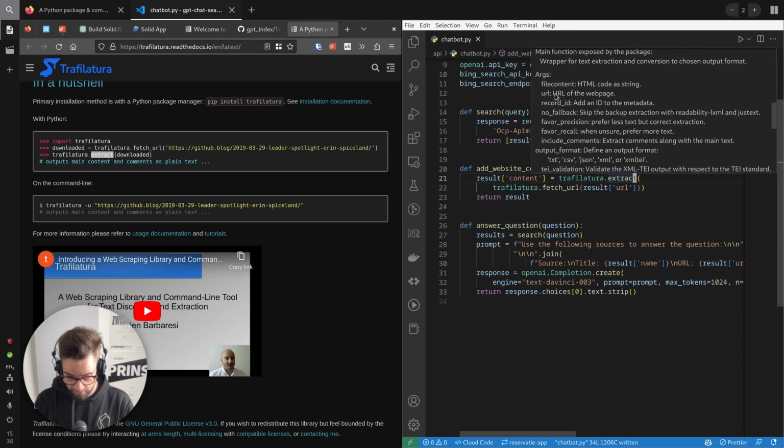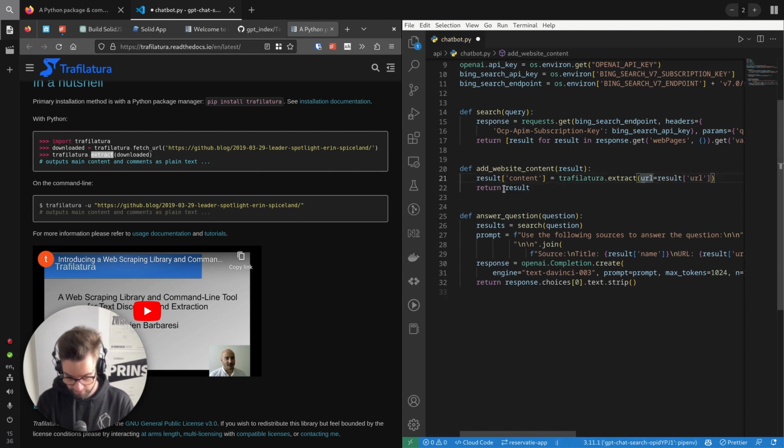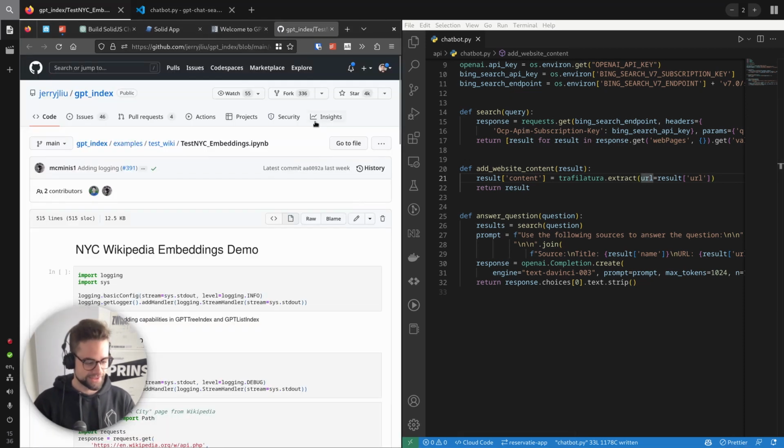It can actually take a URL. So wait, I just do URL equal. That's nice. Okay, so add website content done. Can close this now. The GPT index one, that's going to be a bit harder.